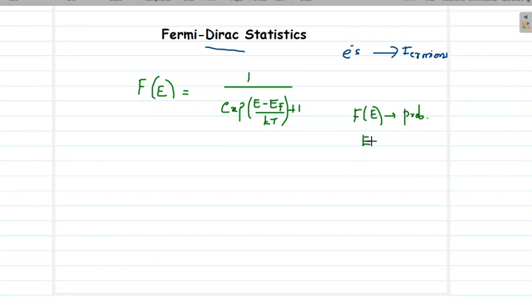Then E is the energy, EF is the Fermi energy. We will learn about the meaning of that energy soon. Then K is the Boltzmann constant.